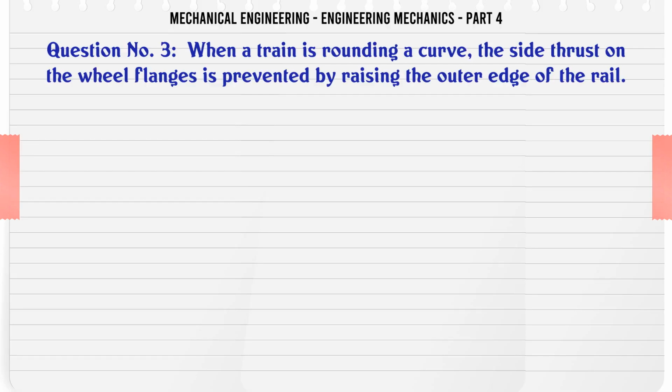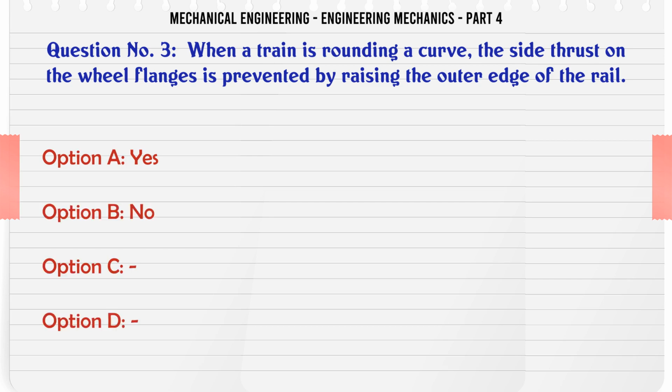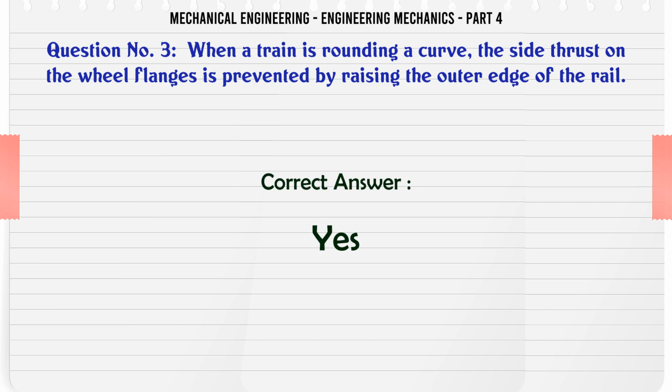When a train is rounding a curve, the side thrust on the wheel flanges is prevented by raising the outer edge of the rail. A. Yes. B. No. The correct answer is yes.